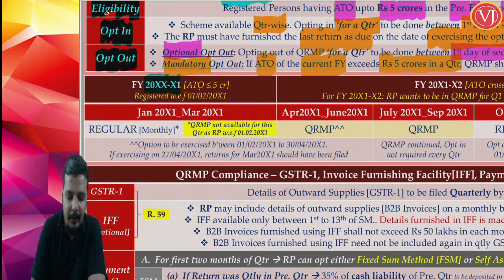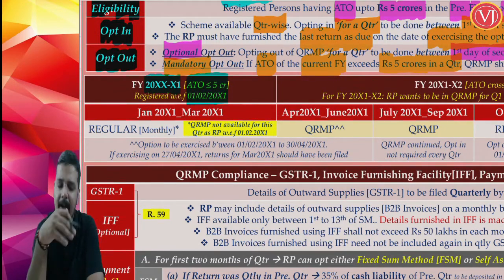And when you are talking about financial year 2021, your aggregate turnover is less than 5 crores. And you are registered with effect from 1st of February 2021. Now friends, understand that first you are talking about taking registration. When you have taken new registration on 1st of February 2021.